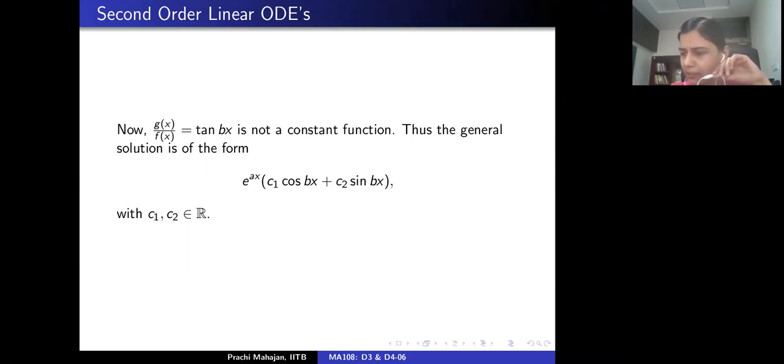Correct? Is that okay? So this completely settles the case when we are looking at second order linear homogeneous differential equations with constant coefficients.